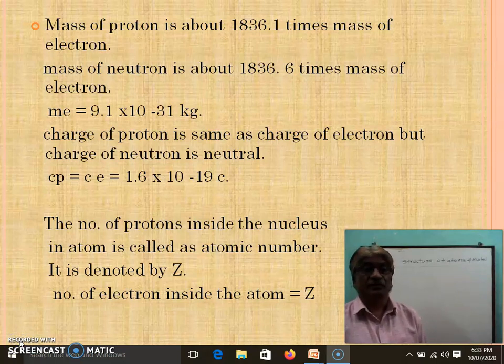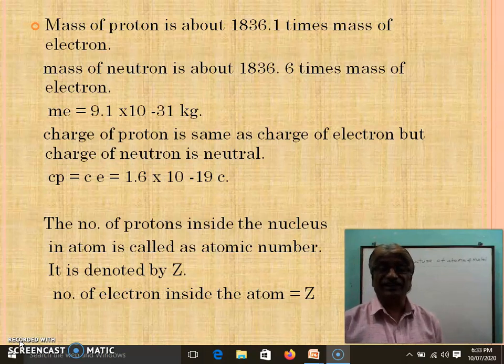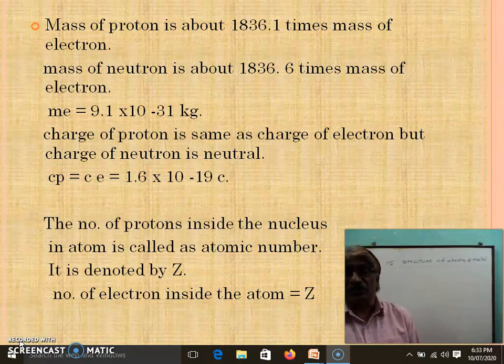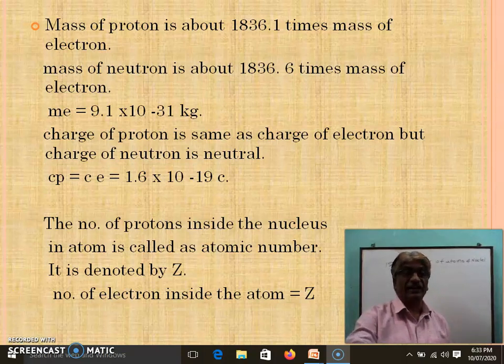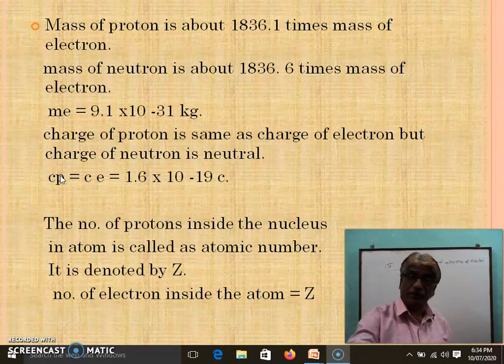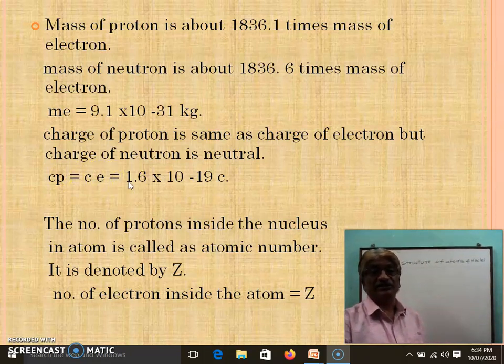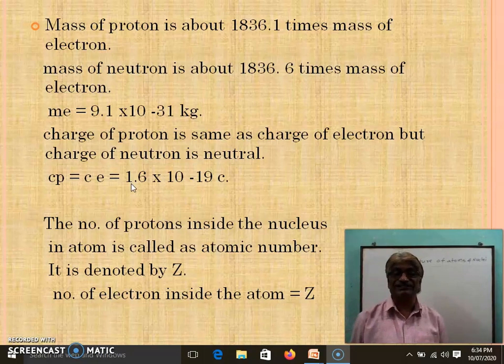Here, the charge of a proton is the same as the charge of an electron, but the charge of a neutron is neutral. So here, the charge of proton and the charge of electron, Cp and Ce, sometimes given as e, is 1.6 × 10⁻¹⁹ coulomb.